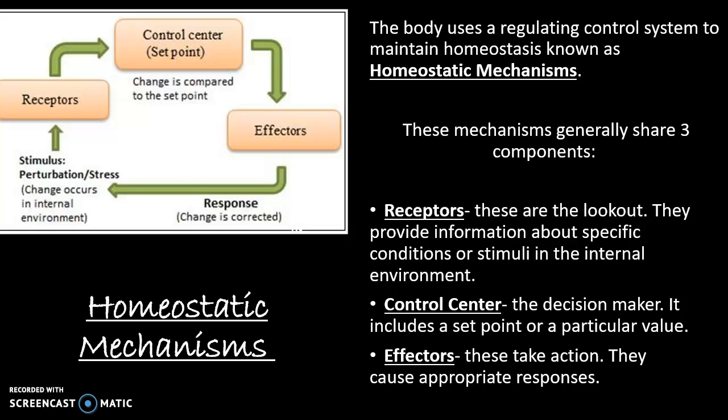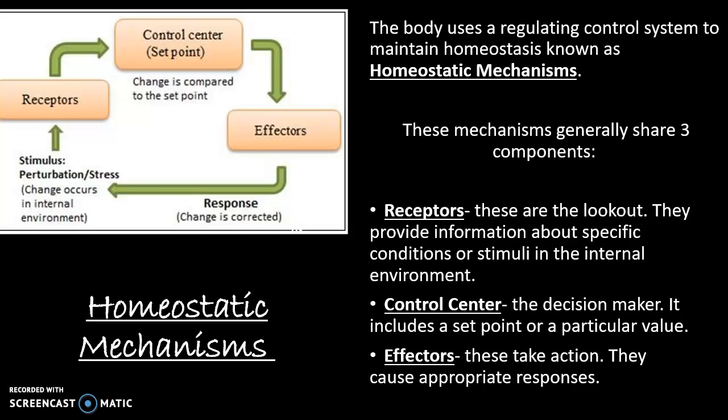Next, we have the control center, which is the decision maker. It includes a set point or a particular value. And last, we have effectors. These take action. They cause appropriate responses. In most homeostatic mechanisms, effectors are activated or deactivated so that conditions can return to normal.